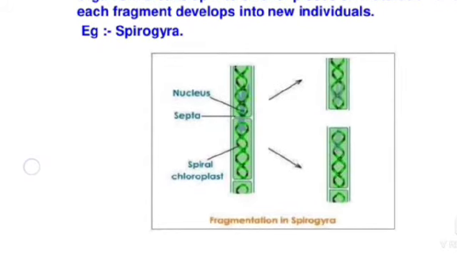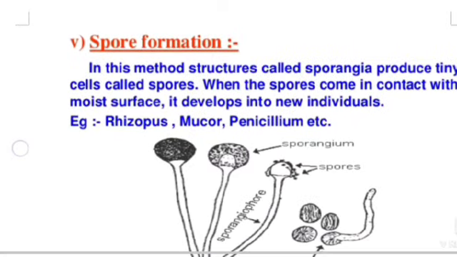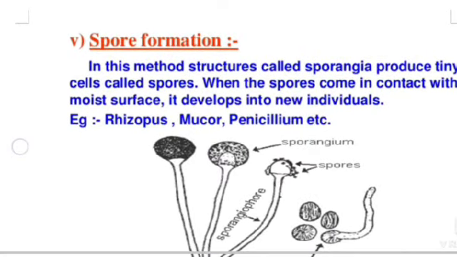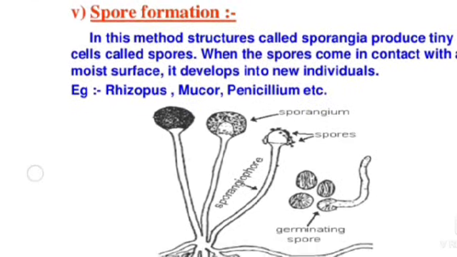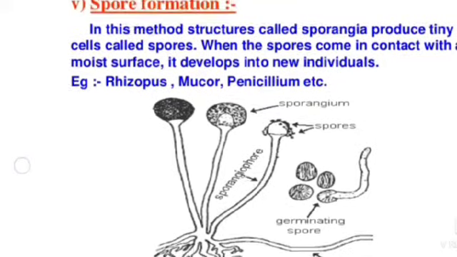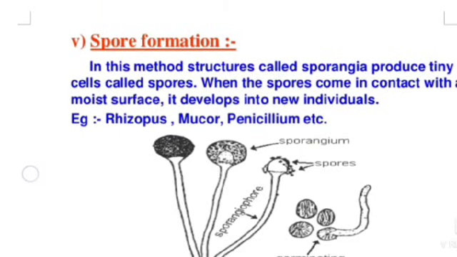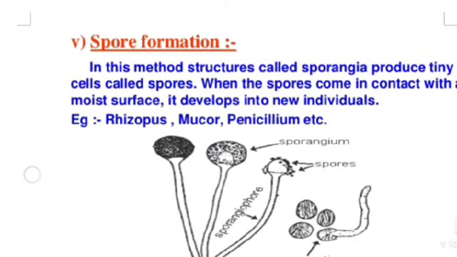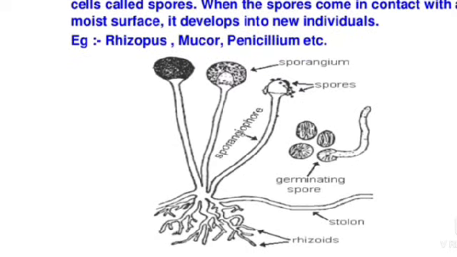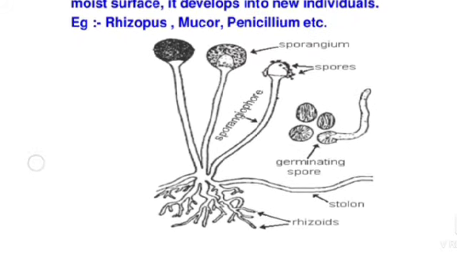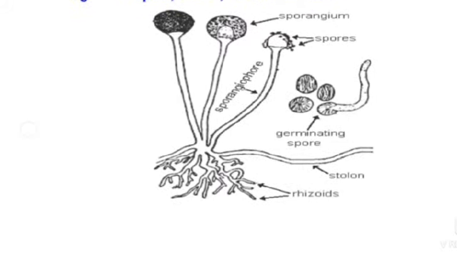And spore formation. In this method, structures called sporangia produce thin cells called spores. When the spores come in contact with a moist surface, they develop into new individuals. Example, rhizopus, mucor, penicillium, etc. The antibiotic penicillin is obtained from Penicillium notatum.